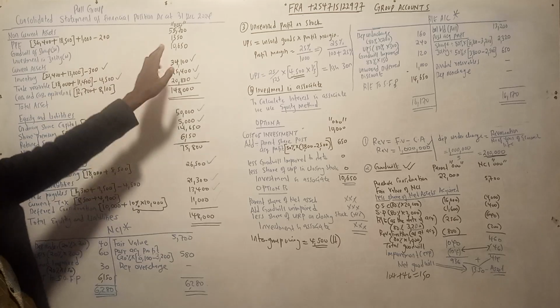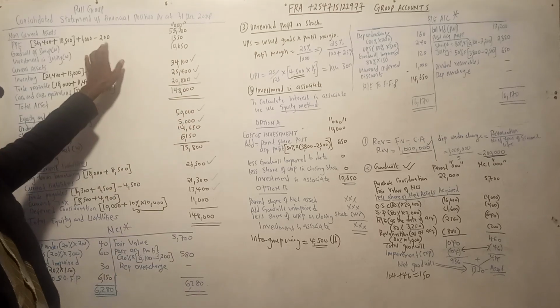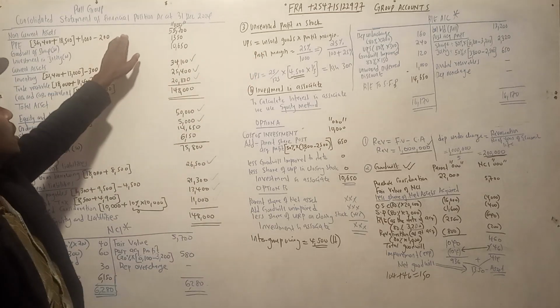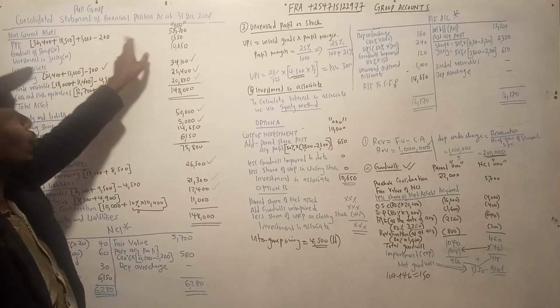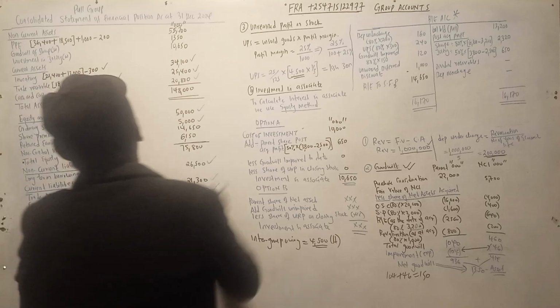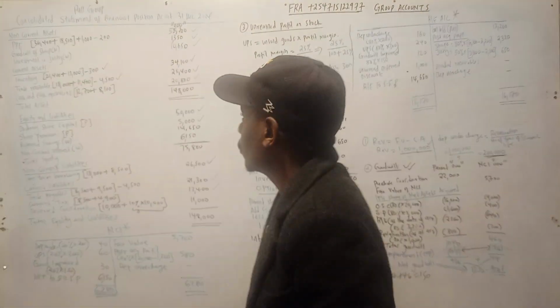You put it. But in this case, if there is a transfer of fixed asset, remember a transfer of fixed asset will affect this account. But in this case, there was no transfer. So, any transfer of fixed asset, any item which affects this account, you incorporate. Then that one will get your mark easily. The goodwill and the other one, you can get your mark easily because they do not have any debt.